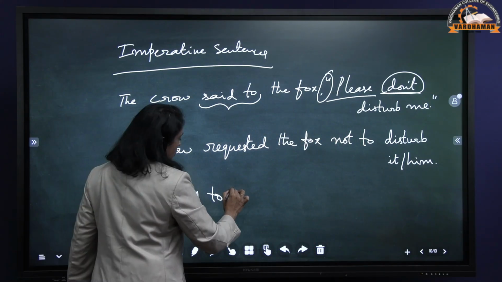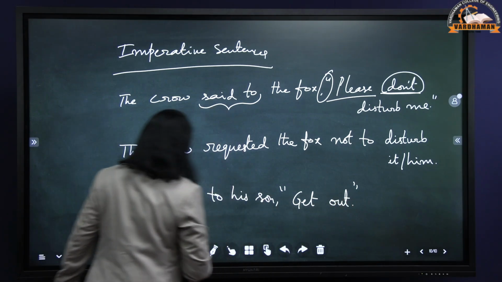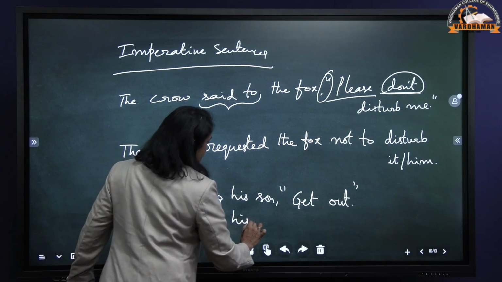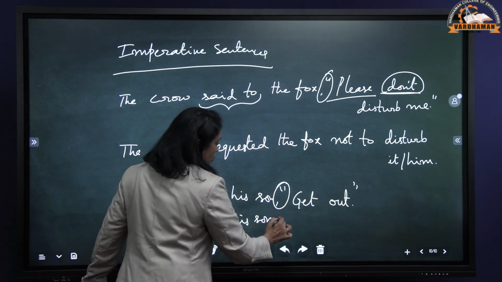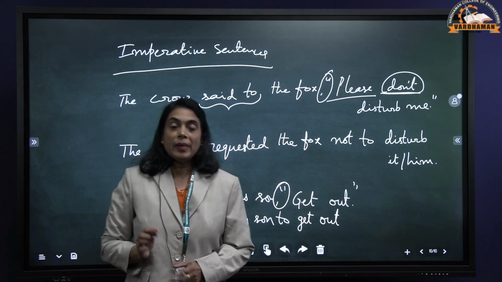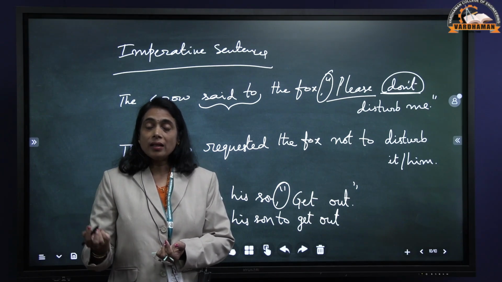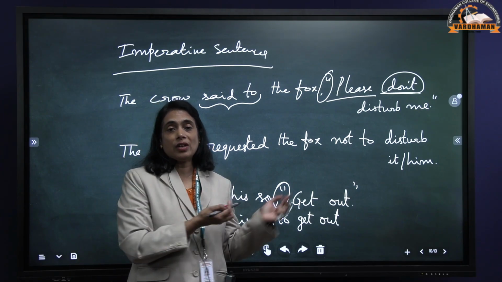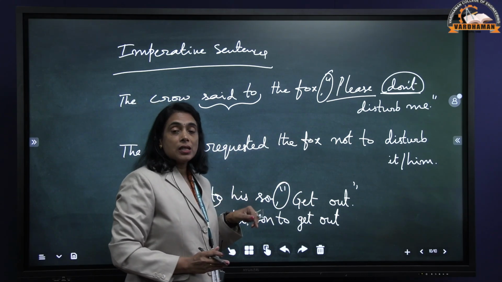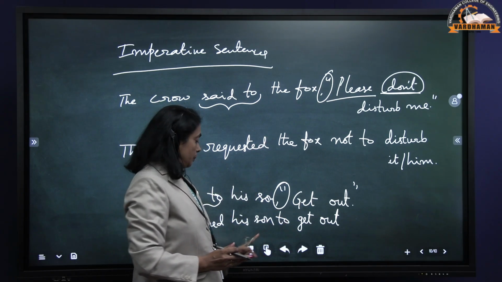Then father said to son, get out. Here it is an order, and it is a positive sentence. So father said to becomes ordered his son. Positive sentence, as I told you here, to get out. No change of tense, to get out. The major said, attack the enemy post. The major commanded to attack the enemy post. This is the way we change imperative sentences from direct speech to indirect speech. Only thing is that here we are using positive sentences, we use to in the place of separating comma, and in the negative sentences we use not to.